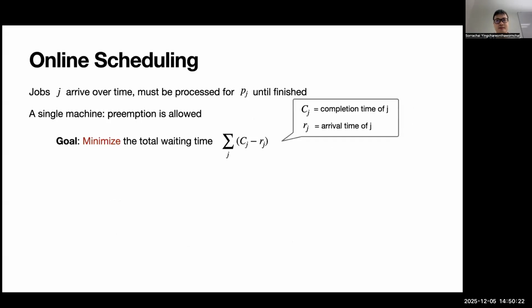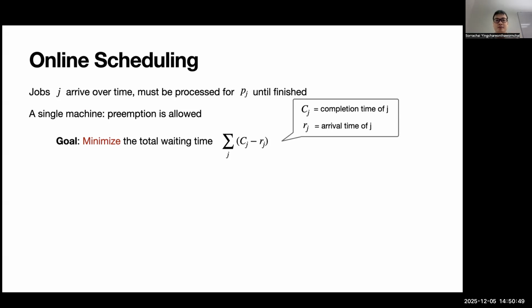So this topic is about online scheduling problems. The setting is that a bunch of jobs arrive over time and we need to process them. Each job j has a processing time p_j. You need to do that until finished. And then we consider the very simple setting: we have a single machine where preemption is allowed, meaning that you are free to switch to a different job and come back at any time.